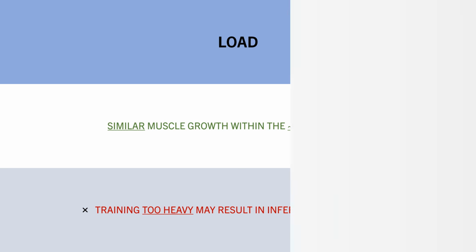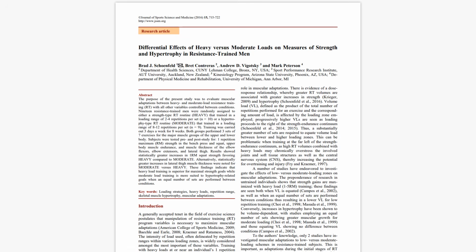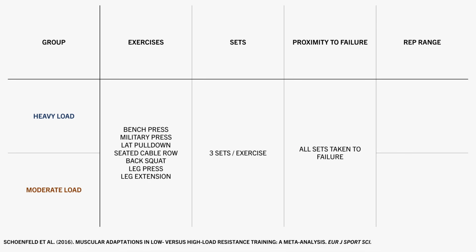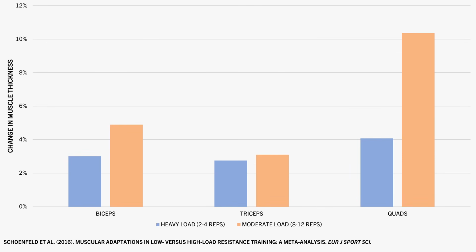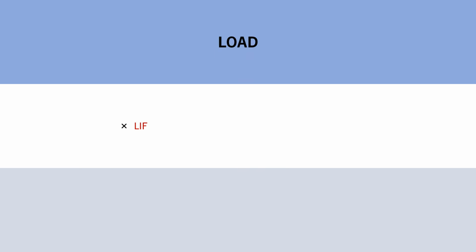This was seen in this study, which explored the effects of moderate versus heavy loads on muscle growth. Trainees performed 3 sets of the following exercises 3 times per week for 8 weeks. Half the subjects trained in the 2 to 4 rep range, meaning a heavier load was used, while the other group trained in the 8 to 12 rep range, meaning a lighter load was used. It was found that both groups experienced notable muscle growth, although the moderate loads produced more muscle growth of all muscles measured, shown in the orange. So it seems that if we train too heavy, we may be limiting muscle growth to some extent.